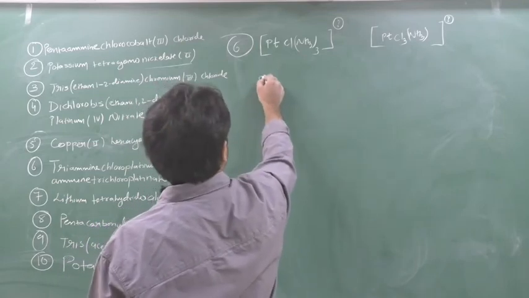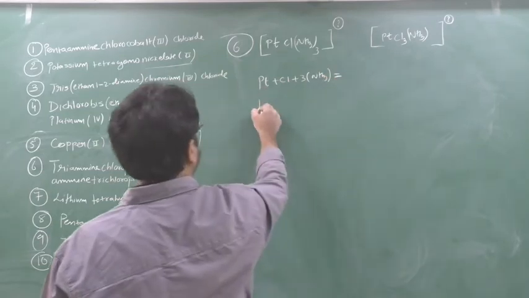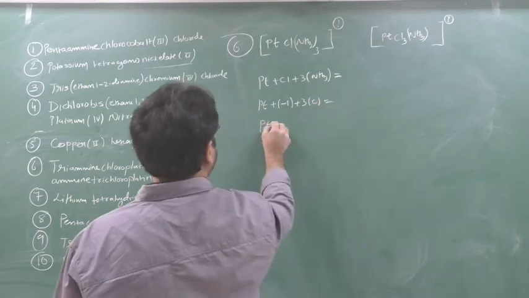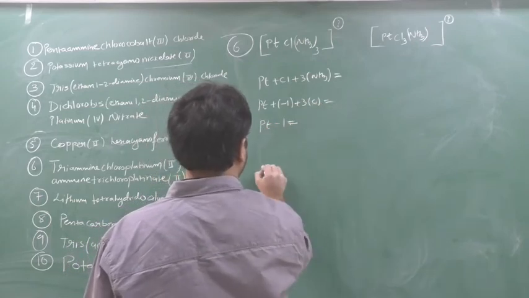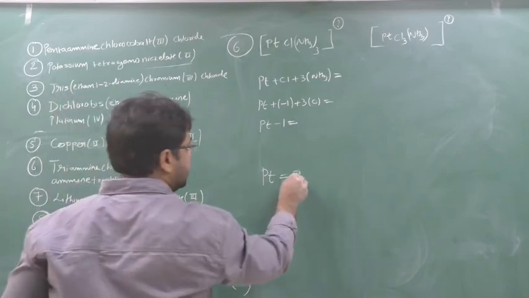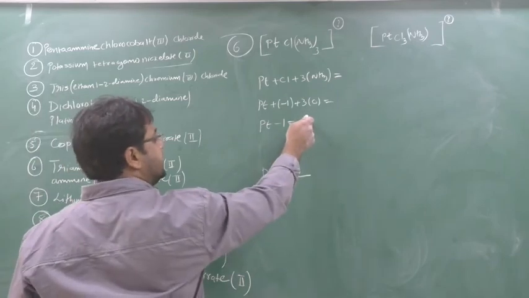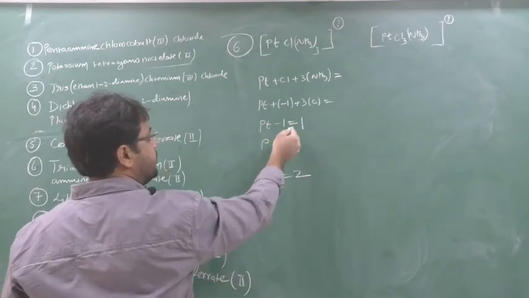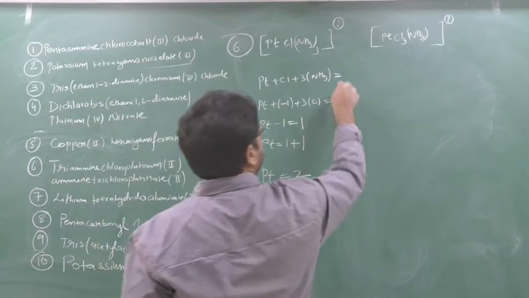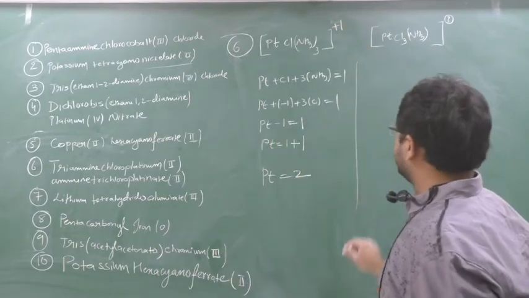So first we'll see this cation. Pt plus Cl plus 3 into NH3, we don't know how much. So Pt plus Cl means minus 1, 3 into 0, equal to, we don't know how much. Pt minus 1 equal to, we don't know. Now, Pt we need how much? Pt we need is 2. What should I put here so that the answer will get us to 1? See, if I put here Pt equal to 1, this is 1, minus will go that side, 1 plus 1, 2. So equal to 1 means this cation is plus 1. Clear?